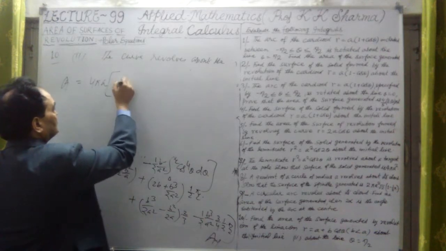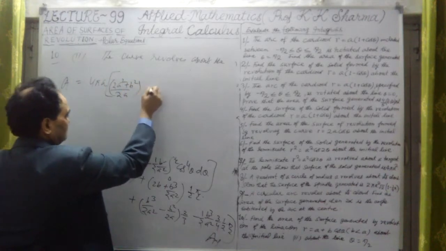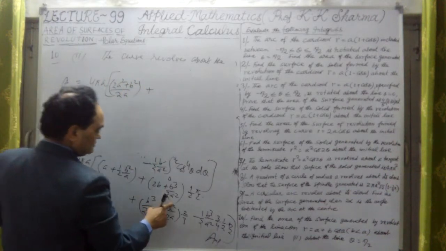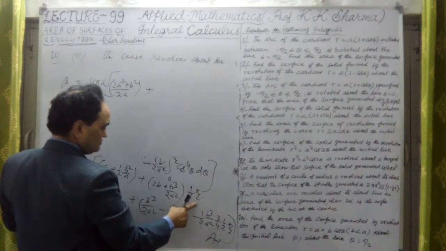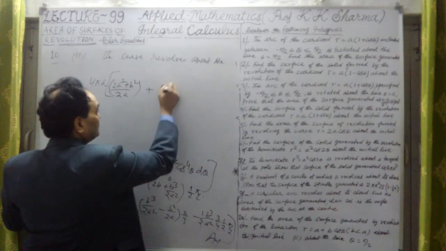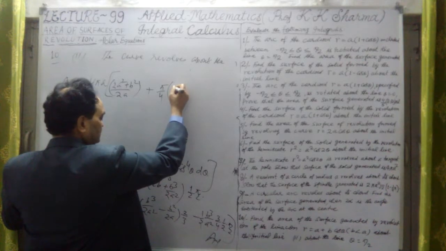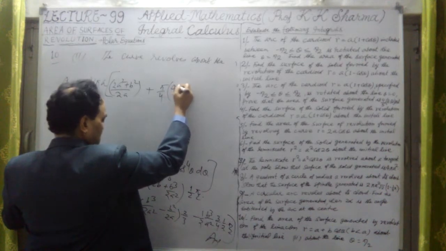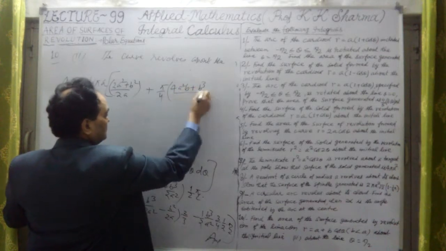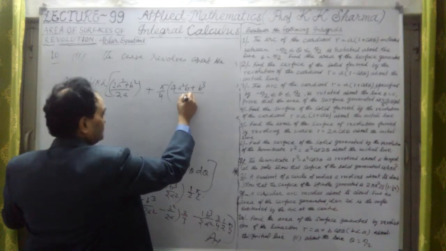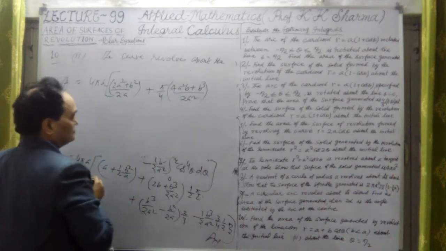Let me write like that, twice a square plus b square upon 2a is the first step, plus sign. Again, this is 2a square, also LCM 2a, and this is 4 here. So this is pi upon 4, and here it is twice a square if I take LCM. So it will be 4 a square b plus b cube divided by twice a square. This value.